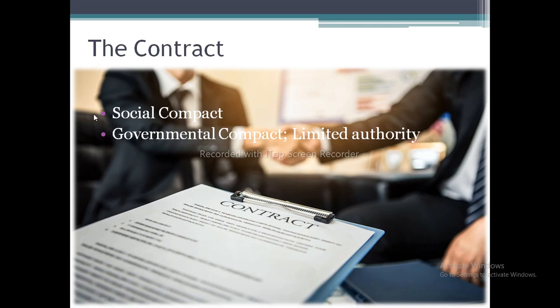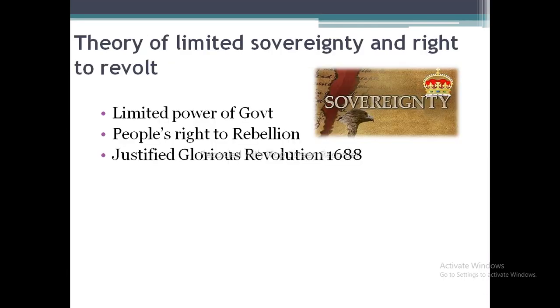However, the governmental authority given to the government as a result of this governmental compact was limited. It was not unlimited or absolute. It was limited on the condition that the government will enjoy the legislative power as long as the government is able to protect the interest of the subjects, until the people are satisfied with the government. So these were the two compacts or contracts. Now the next is his theory of limited sovereignty and the right to revolt.